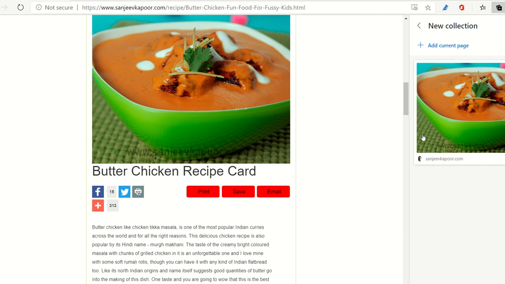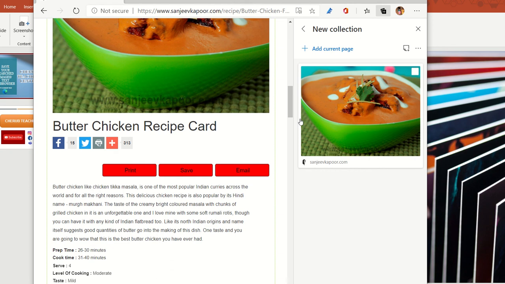Okay, I have put it down over here, people, and you can say that this particular image is now saved. This drag and drop option that we are going to use will work for the image, and it can work for the text also. So right now, with the image, I have simply clicked on it, dragged it over here, and automatically it is saved to my collection.